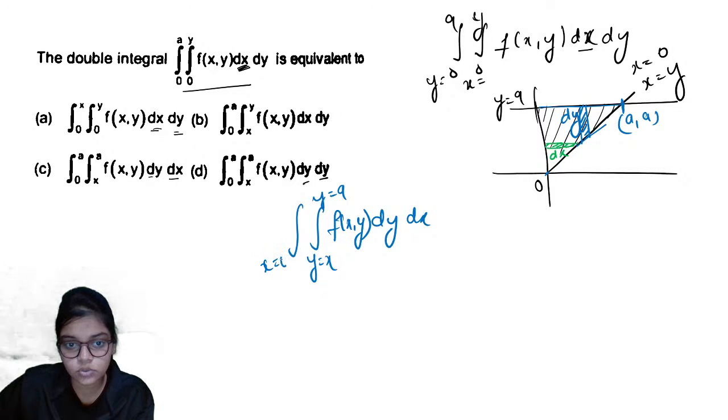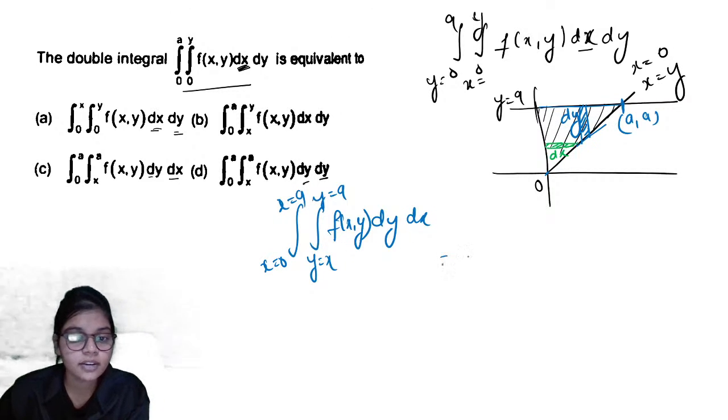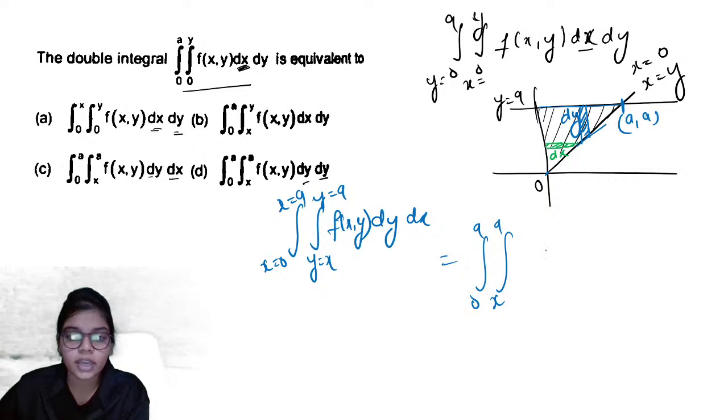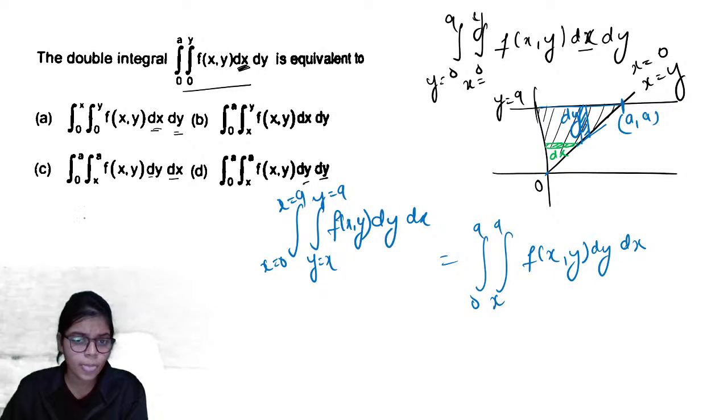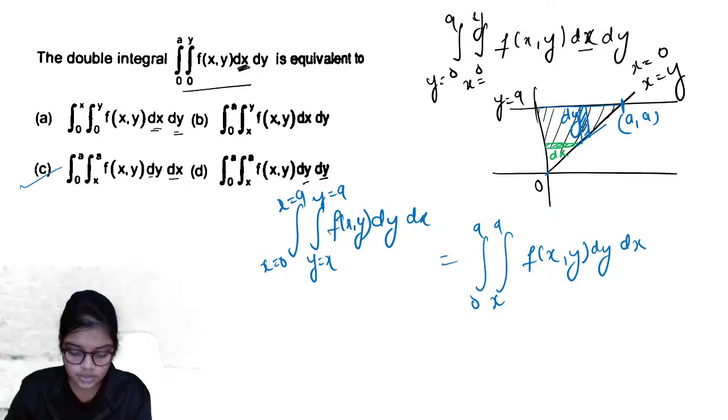So x is equals to 0 to x is equals to a. So your resulting solution is x to a, 0 to a, function xy dy dx. First integration with respect to y, then with respect to x. So your answer is C.